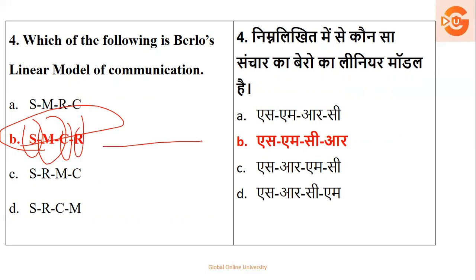Now when we talk about this model of communication, it actually has 6 stages: the source, the message, the channel, and the receiver. But apart from that, it also includes the encoding and decoding parts. So you can just keep this in mind. If the question gets a little twisted, you can have the 6 stages. Either remember the number.